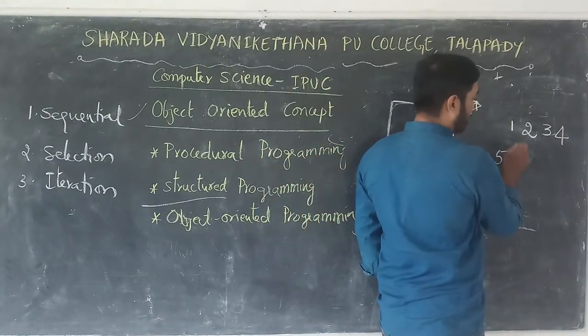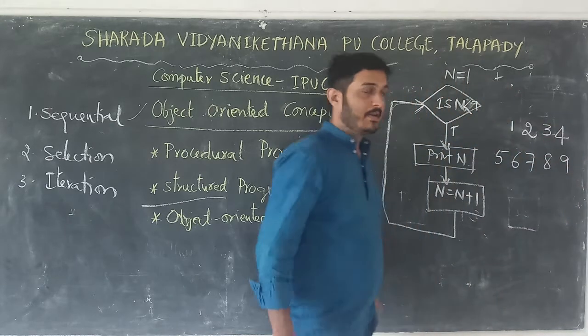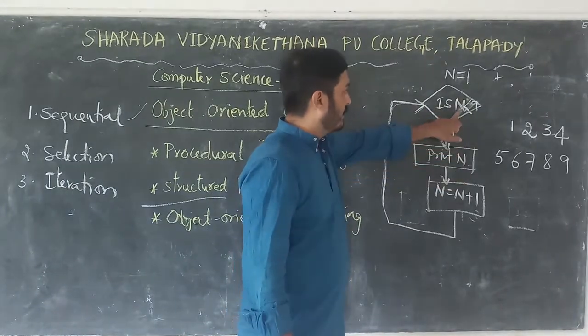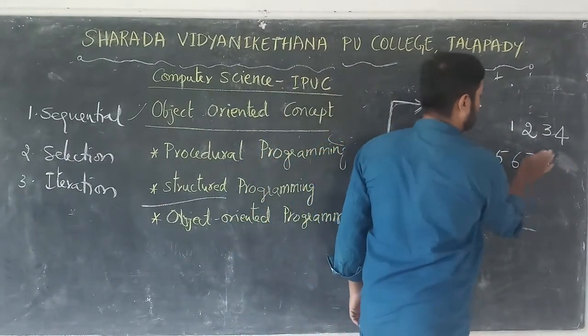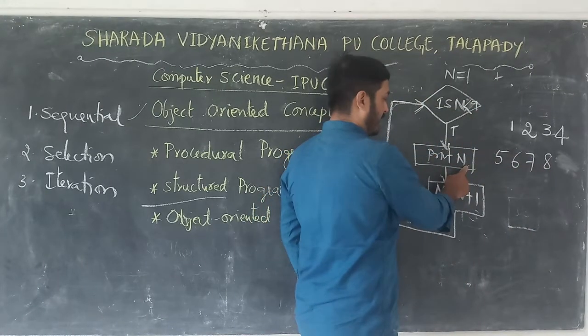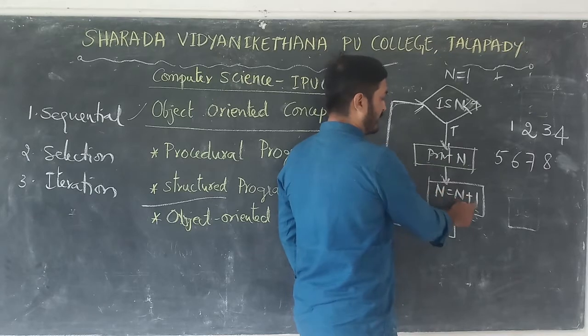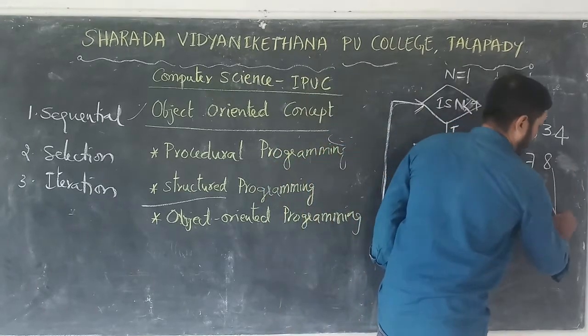Up to 5, 6, 7, 8, 9. So if it executes up to 8 only, 8 is less than 9. So print n 8, and n equal to n plus 1, it is 9. So 9 is less than 9, so it is false, so it will come out of the loop.